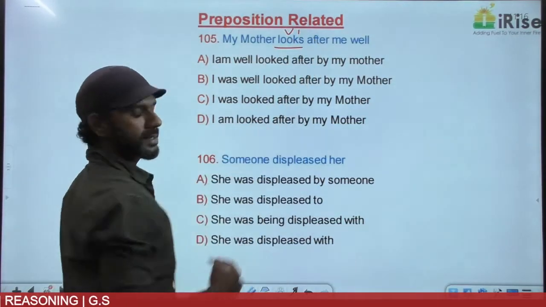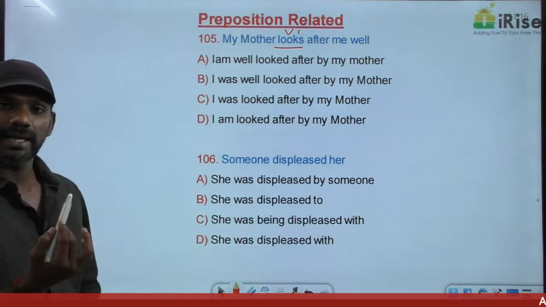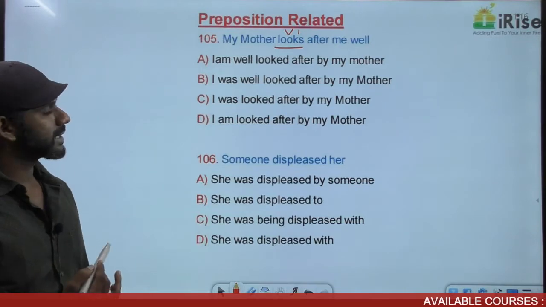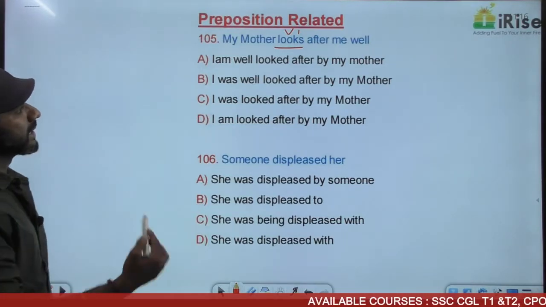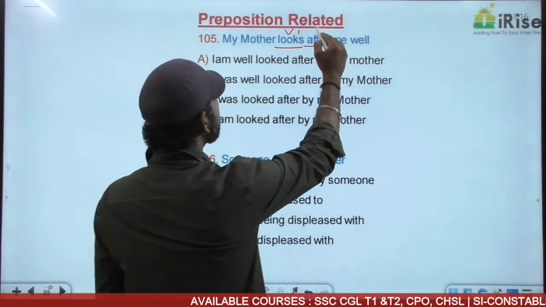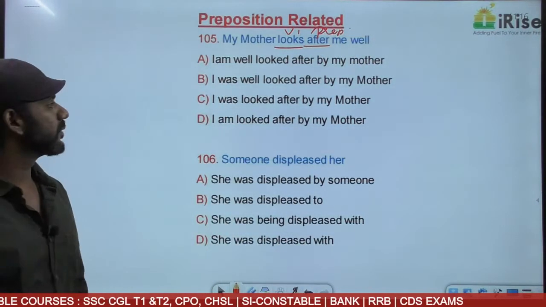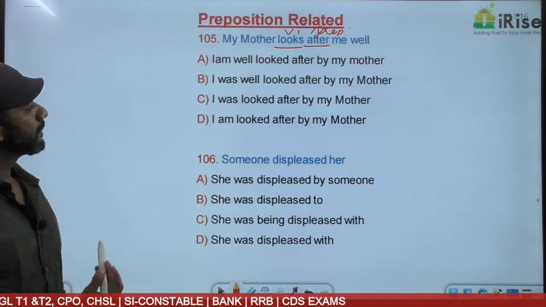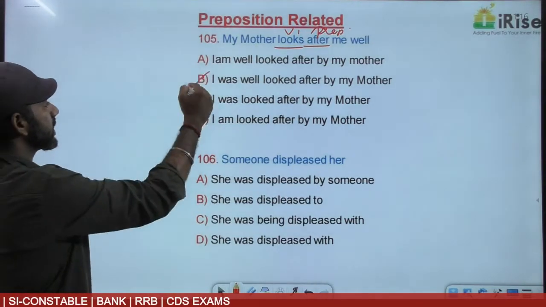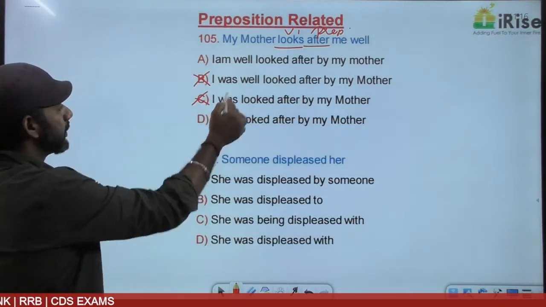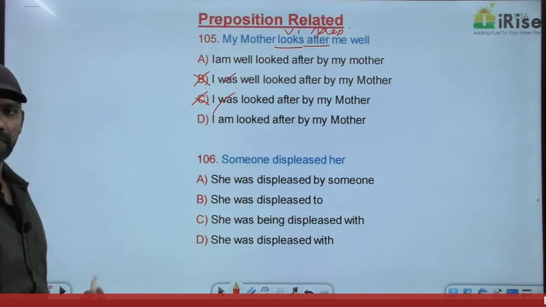Looks is V1. Subject plus V1 is simple present, active voice. Passive voice is am/is/are plus V3. Looks is a verb. After is a preposition. So looks after becomes a phrase. We cannot divide the words in a phrase. Now, simple present tense, based on that B and C are eliminated, because B and C are in the past tense.